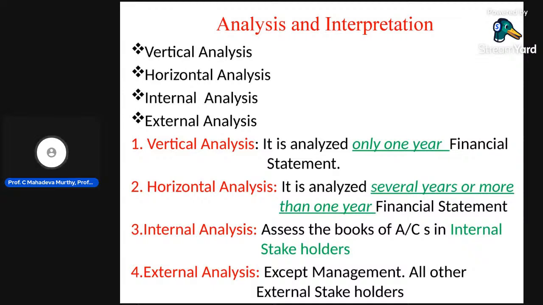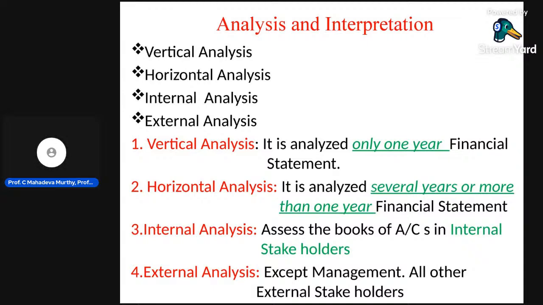Every government, central, state and local, has its own budget. What do you mean by budget? Budget is a plan of action for a future period, tomorrow or next year.